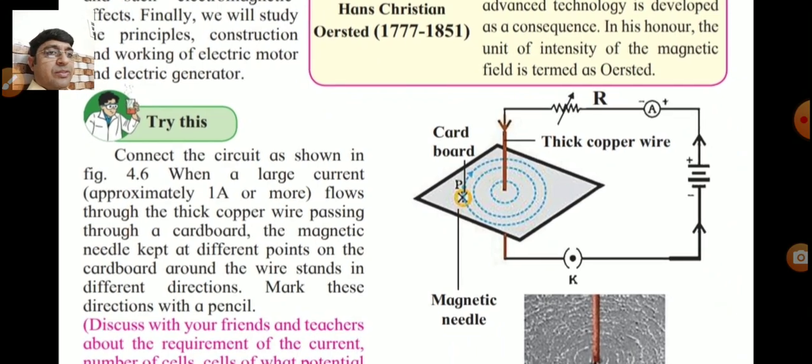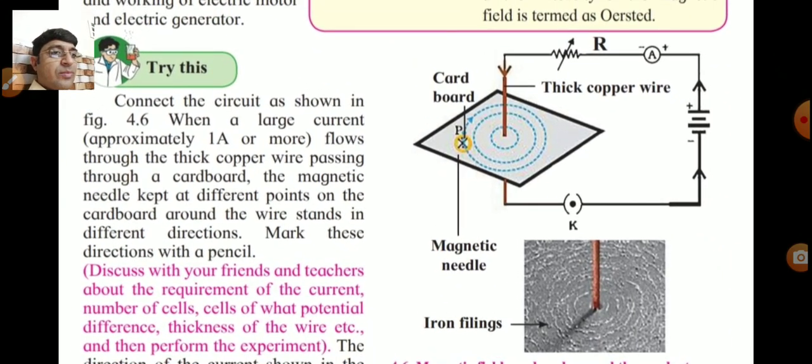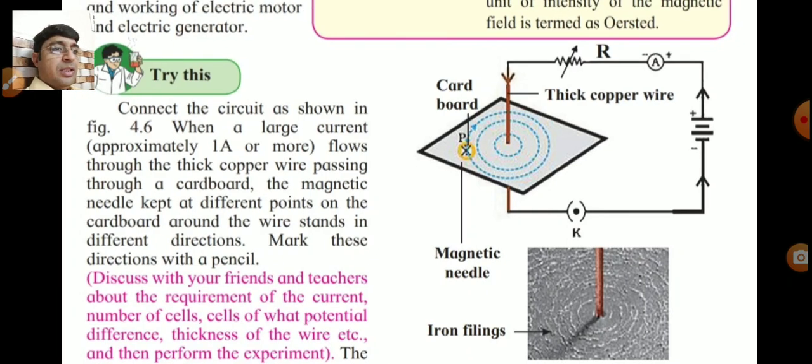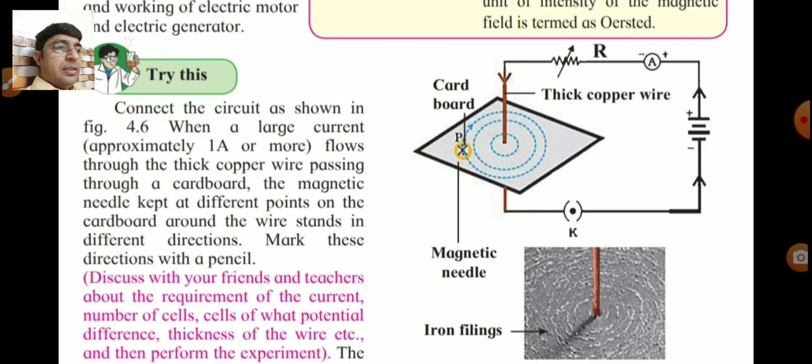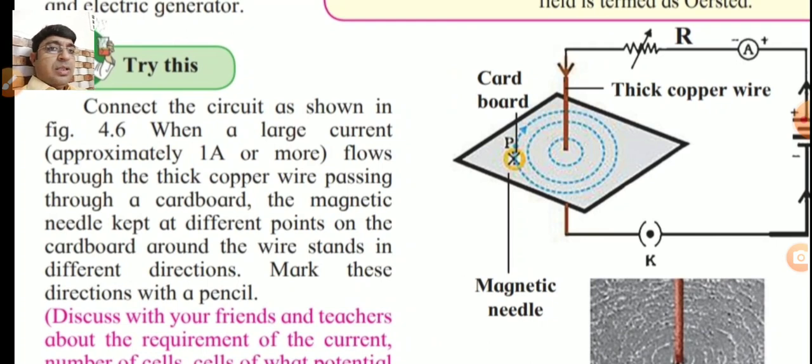Now one more activity given for us. Now try this. See in the figure and connections. One cardboard, then a thick copper wire passing through the center of the cardboard. That cardboard is horizontally arranged, and on that cardboard spread the iron filings, and remaining components are showing in the figure. Key, cell or battery, then ammeter is used for measuring the current, and one variable resistance. So check there what is given. Now connect the circuit as shown in figure 4.6.